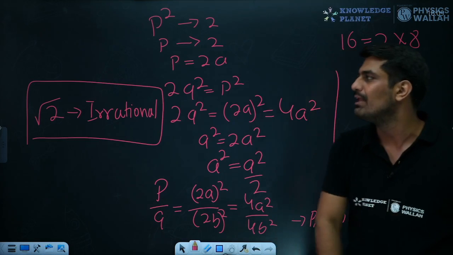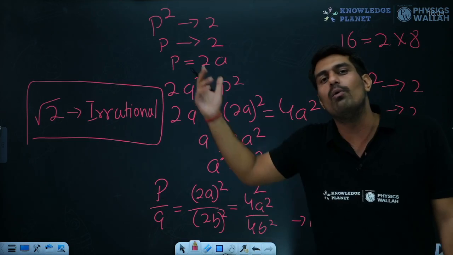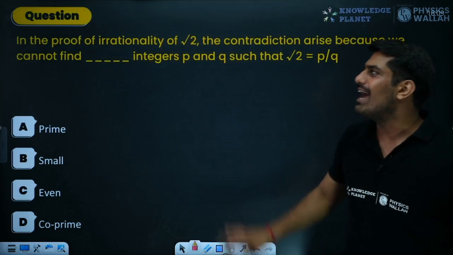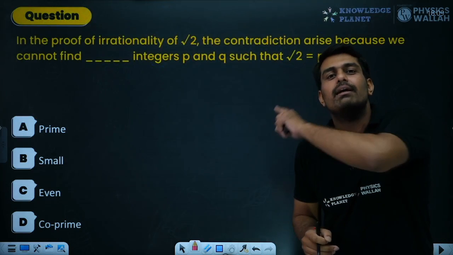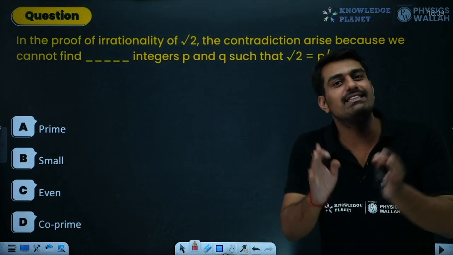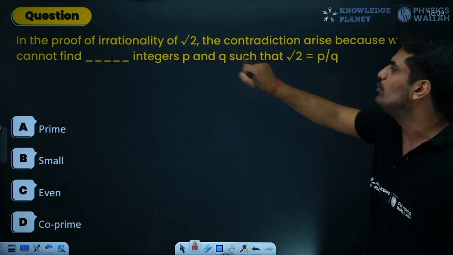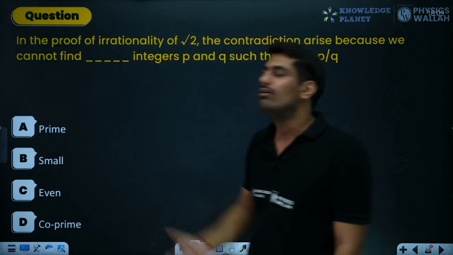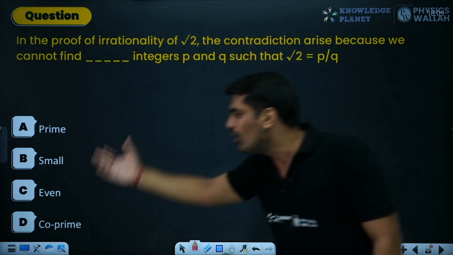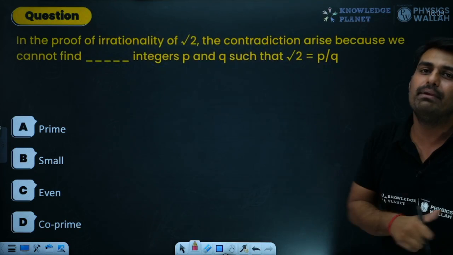Remember logically. So that is about the irrationality part, how we need to prove, and each and every question you will go by this method. Other than that, we have one or two final things to understand whether you were conscious during the proving part. The question says, in the proof of irrationality of root 2, the contradiction arises because we cannot find what? Integers p and q such that root 2 is p by q.